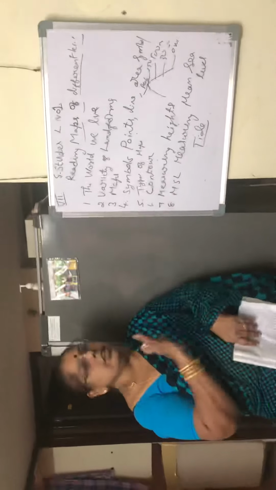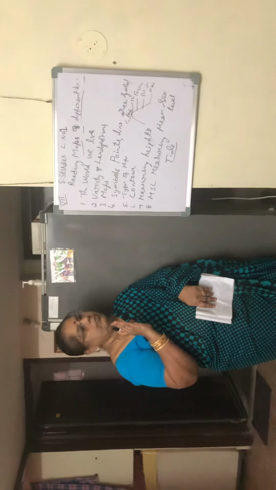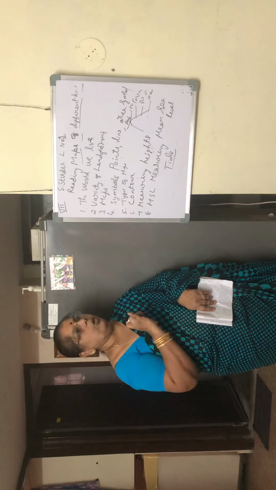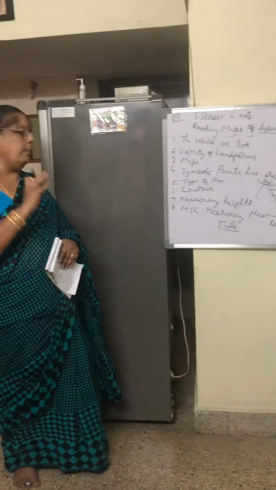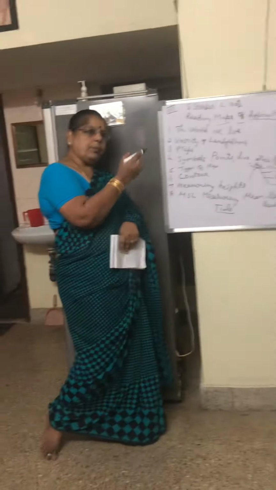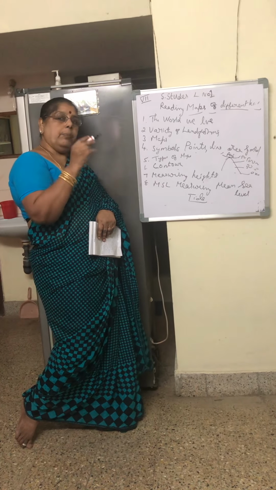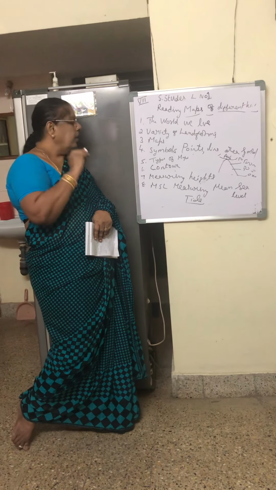Okay, so this is the lesson: reading maps of different kinds. World map: where do we live? We live on the earth's surface, and it has a variety of landforms. When we draw the shapes of those, it is called a map. To read that map, you follow symbols: point, line, and area symbols. And I told you the types of maps: political maps and physical maps. We also read weather maps, population maps, and thematic maps.